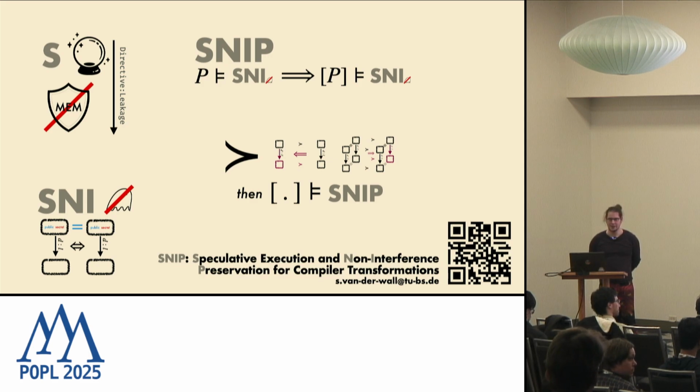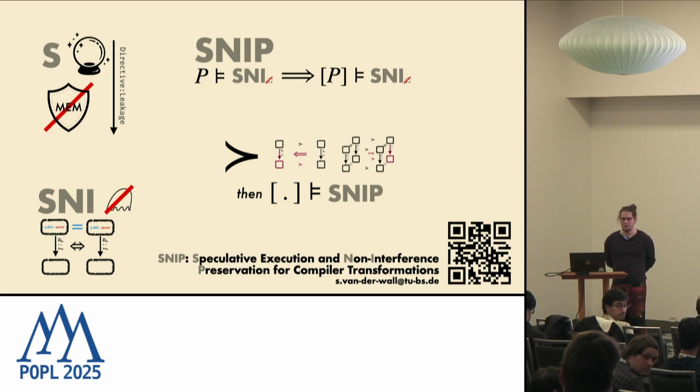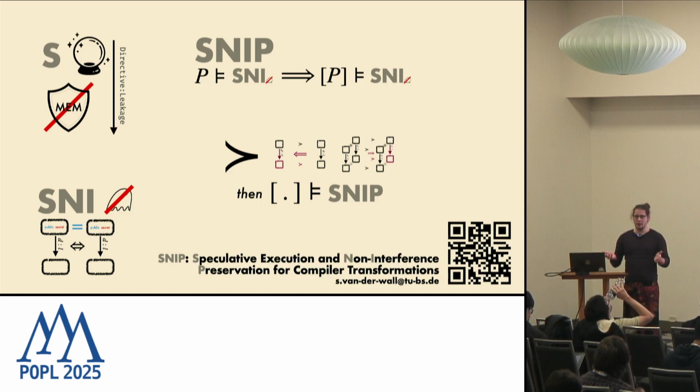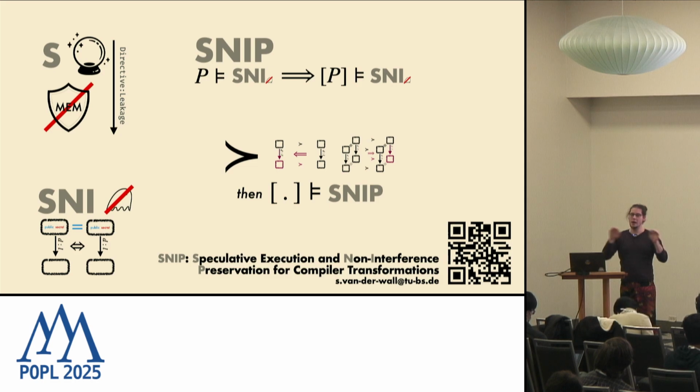Very nice talk. Thanks. Does the new register allocator lose anything in performance? Yeah, you have to lose something in performance. So the way I can give you a broad idea of how it works: we just take the register allocation as is and run it through. And then we have leakages in our target program. And in order to fix it, we build a synchronized program between source and target program in order to detect where information flows happen in the target program that don't happen in the source program. Then we statically perform an analysis that will tell us which locations can have different values between source and target program. And those we need to protect.